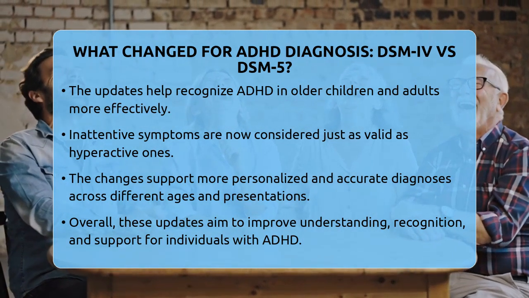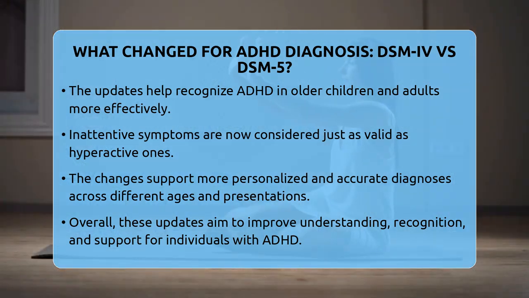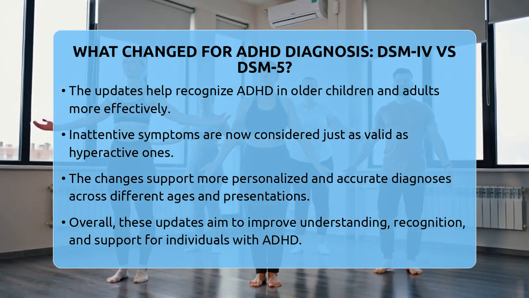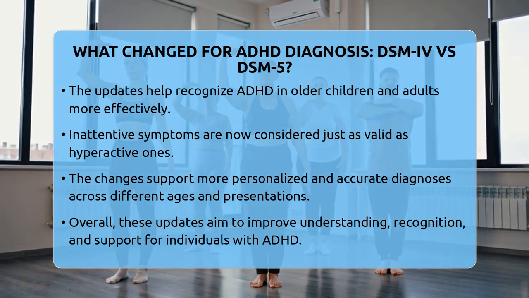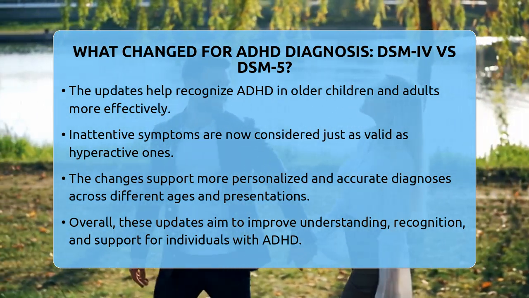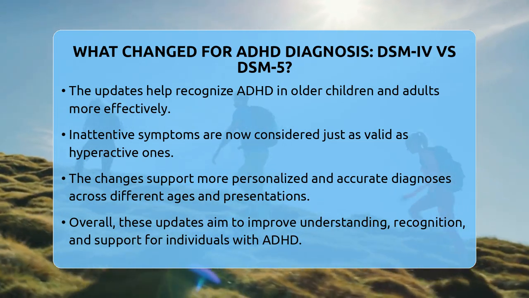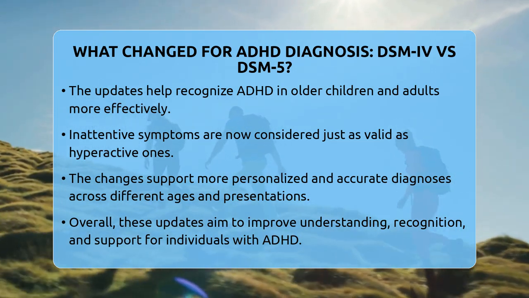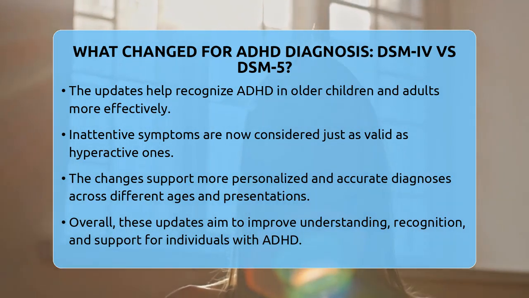All these updates mean that more people, especially older children and adults, can be diagnosed accurately. Recognizing that inattentive symptoms are just as valid as hyperactive ones helps identify those who might have been overlooked before. The shift to flexible presentations allows for a more personalized diagnosis, especially for those with the combined presentation, where both inattentive and hyperactive-impulsive symptoms are present.